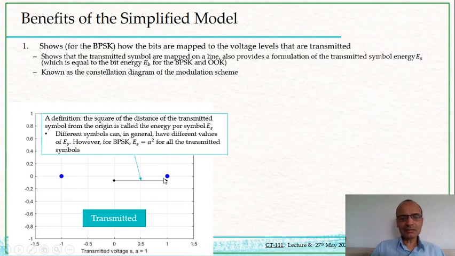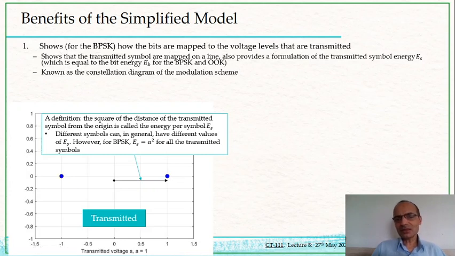Whenever we send bit 1, we send a certain voltage that is shown by this blue dot. In this case I have made A equal to 1, and so bit 1 is just transmitted at 1 volt, and bit 0 is transmitted therefore at minus 1 volt. So this diagram has two blue circles. These are called constellation plots.